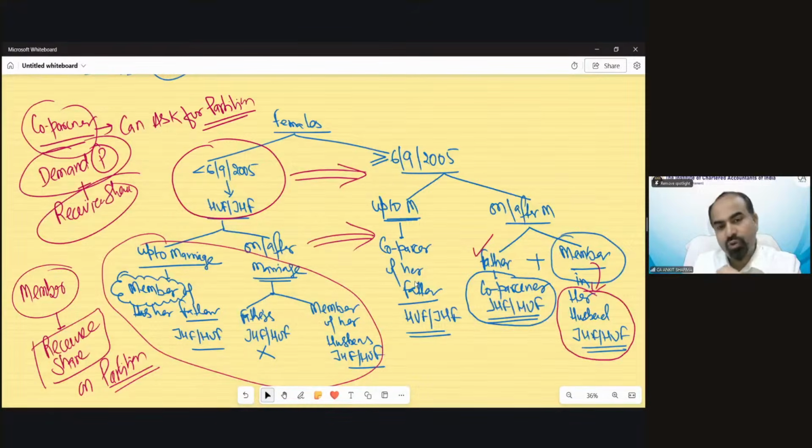Who is the head of HUF? The elder male member or the co-partner would be the head of the HUF, male or female, but that should be the co-partner. Like your sister could be the karta of your family if she's the elder one, when she's in the business, then only. So technically, whoever is the elder male or female co-partner in the family would become the karta.